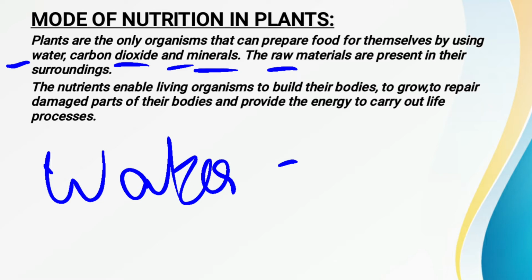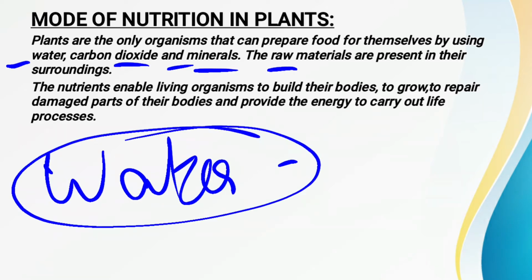Further, solar energy is also required by the plants for preparing the food, and that's why this process is called photosynthesis. As you all know, all these raw materials are found in the surroundings, in the atmosphere, in the soil, etc. Fine.